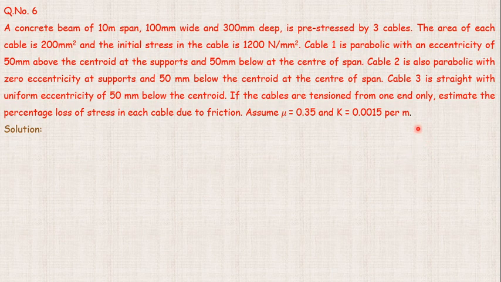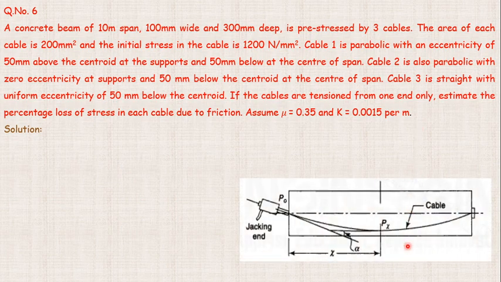So let us begin the solution part. Here we can see how the post tensioning is done. One end is fixed and the cable moves in a parabolic nature, and the other end is the jacking end where it will be moving. Now at the jacking end we take the initial pre-stress P naught, and the final pre-stress is Px. Why we take Px: the cable is going to have two types of forces, one in x direction, one in y direction.